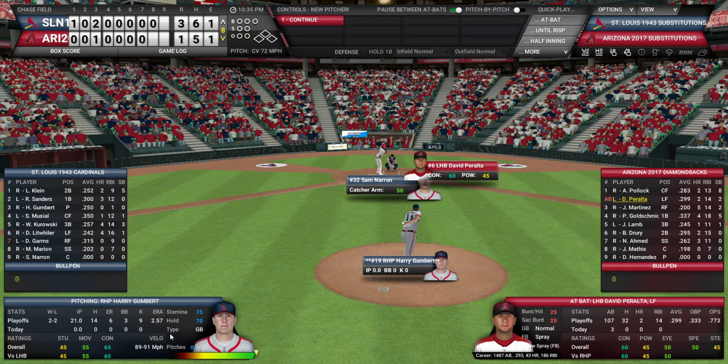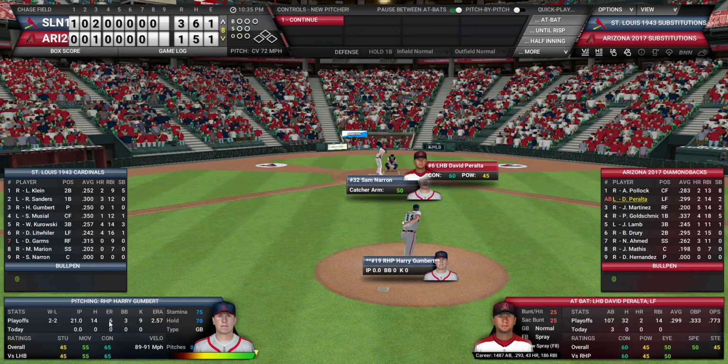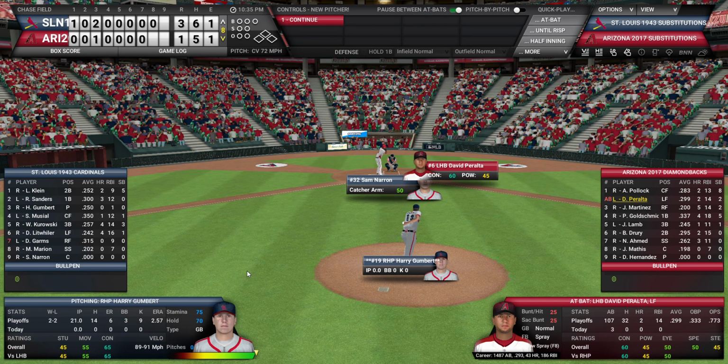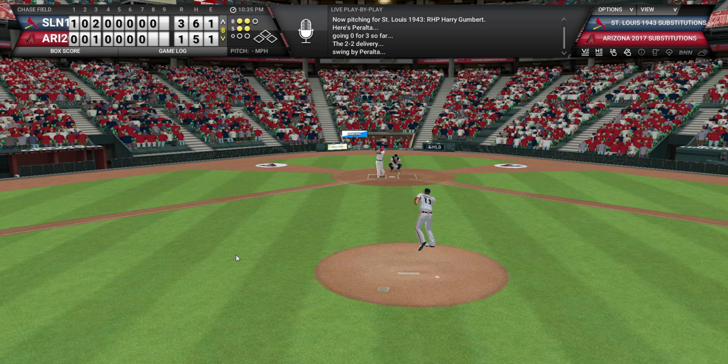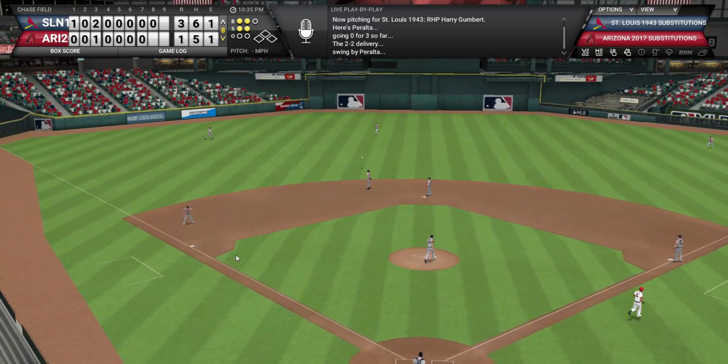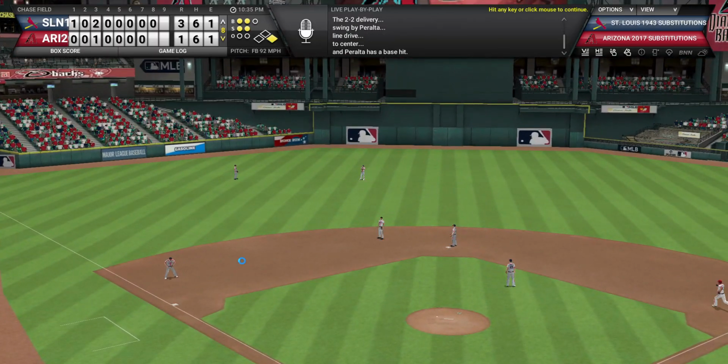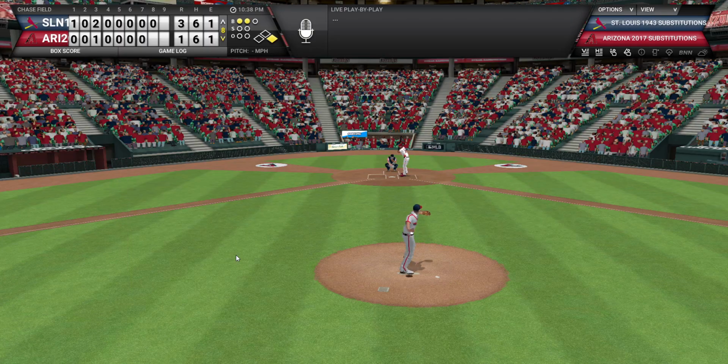So he's pitched really, really well, probably above his rating. So if you're going to go to the bullpen, this is probably your guy. And we'll see how he does, because the Cardinals really need to get this win. 2-2 count to Peralta, and that is going to be lined to center. J.D. Martinez at the plate.